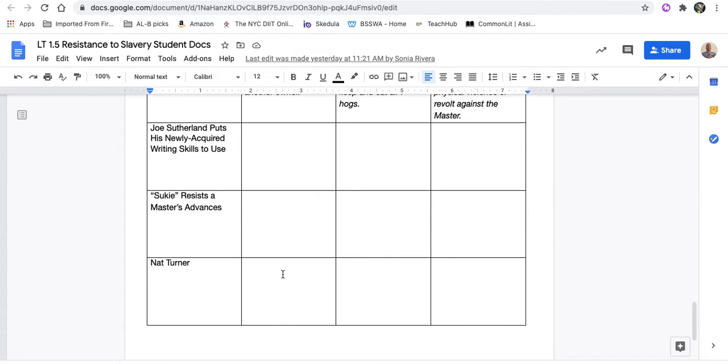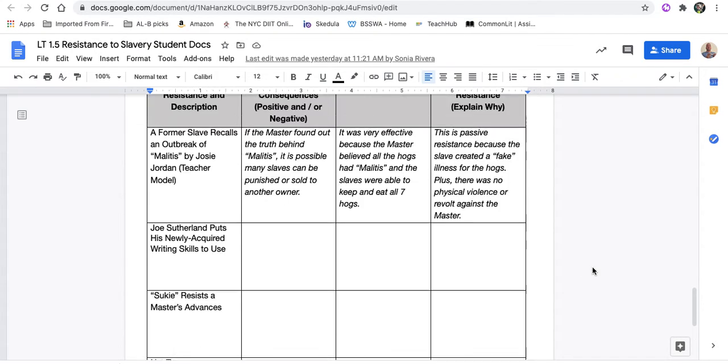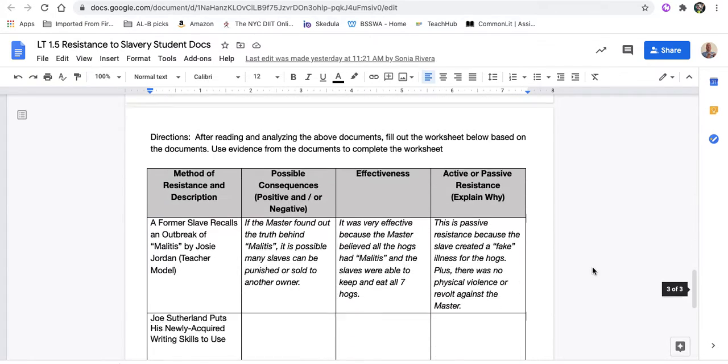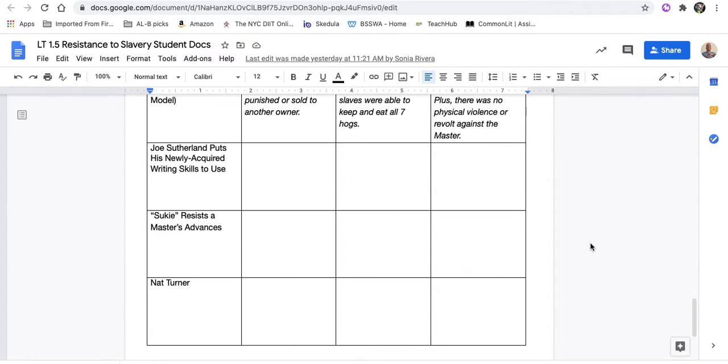Go ahead and fill these 3 columns up with the information, and you can use not just the text that I read, but also the first one about Nat Turner having a conversation with another person. You can use both of those and fill out your worksheet.